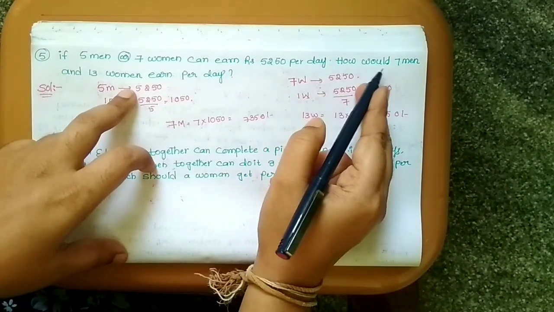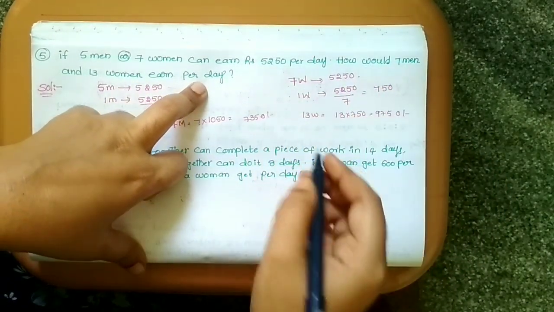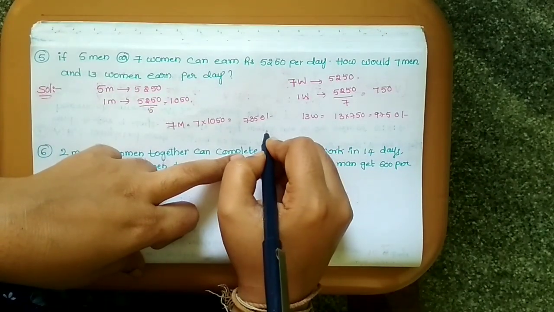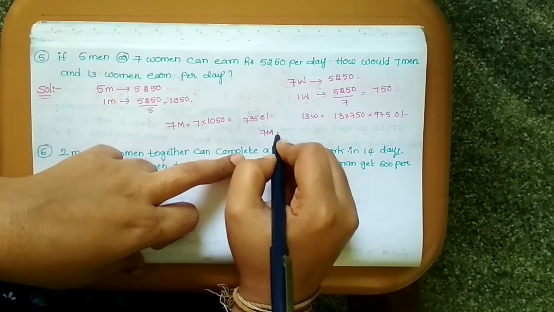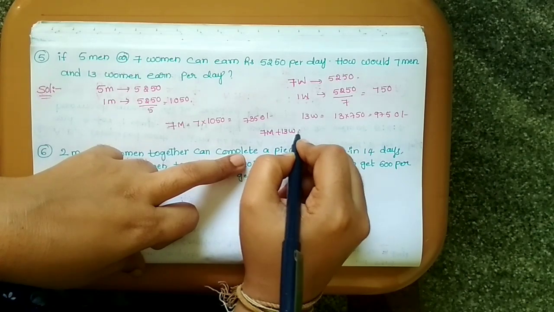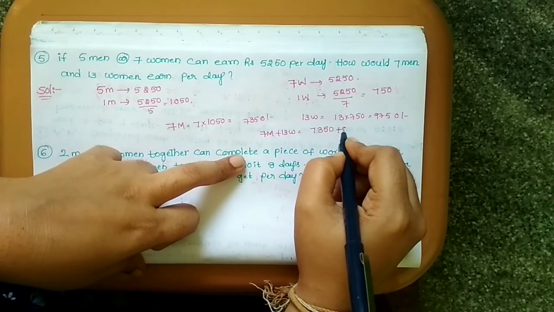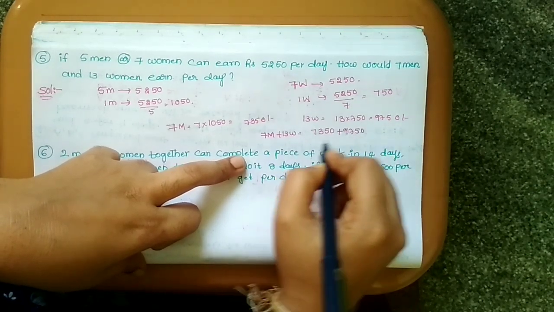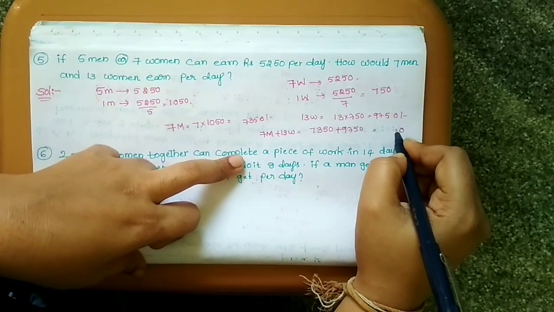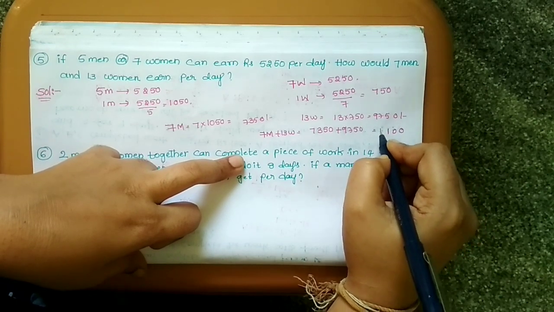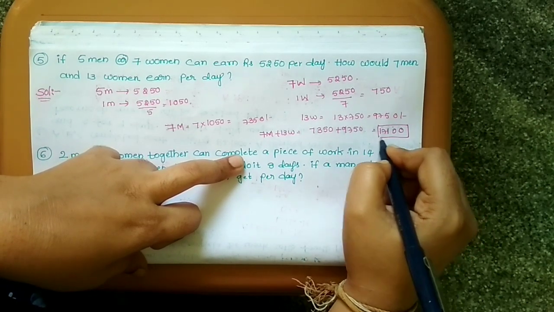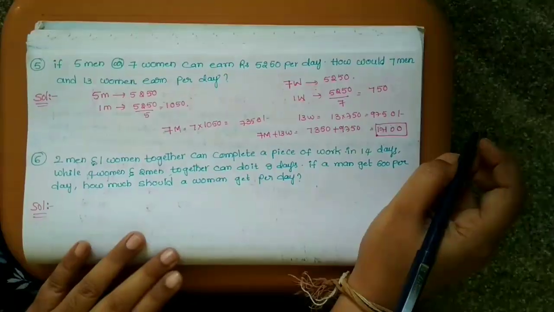So both together, 7 men and 13 women is equal to 7350 plus 9750, that is equal to 17,100 rupees.